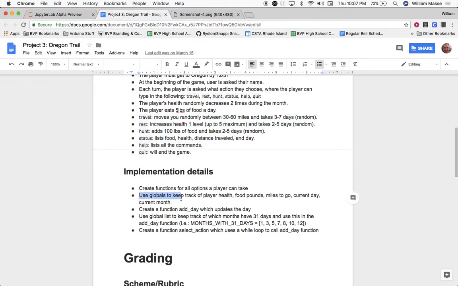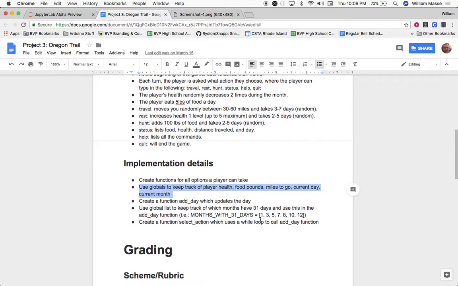The easiest way to set this up, I think, is that we're going to use some global variables to keep track of the following things: the player's health, the amount of food they have, the miles left to go, the current day, and the current month. We'll build a function called addDay, which just adds 1 day to the calendar and subtracts 5 pounds of food, and if necessary, drops the player's health if it's one of those random days. We do need to be careful because some months have more than 30 days. So as we use addDay to keep track of the days and months, we'll need to keep in mind that some months have 31 days.